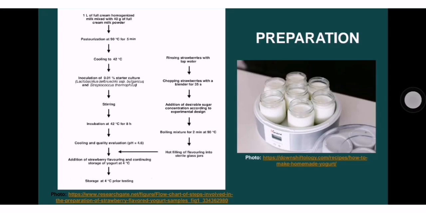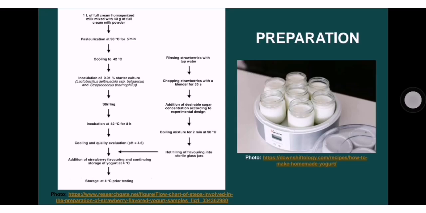So we stir it up, then incubate the mixture at 42 degrees Celsius for at least 8 hours, so maybe 8 to 12 hours, and let it cool. At the end of this incubation, we are going to evaluate the pH level of the mixture.